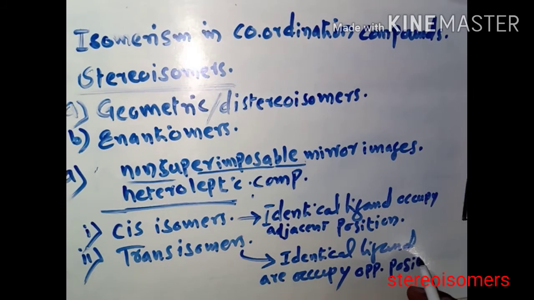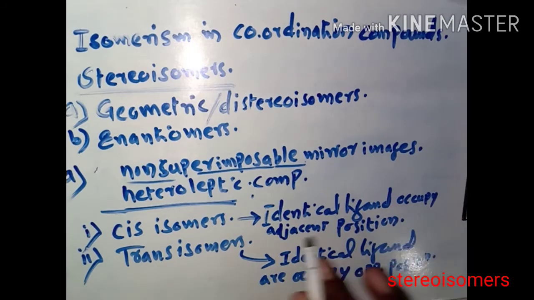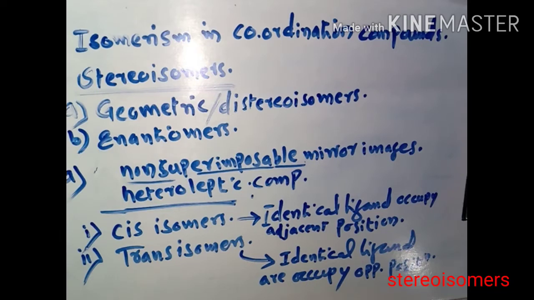These are the two things which you have to remember. In cis isomers, identical ligands, meaning the same ligands, are present on the same side of the central metal ion, while in trans isomers, the same type of ligands occupy opposite positions, meaning they are on opposite sides of the central metal ion.